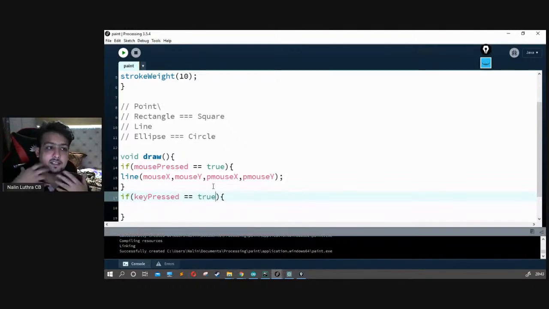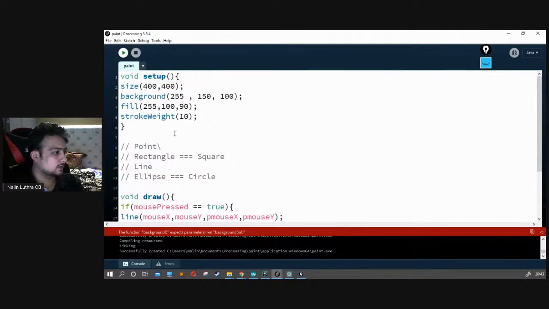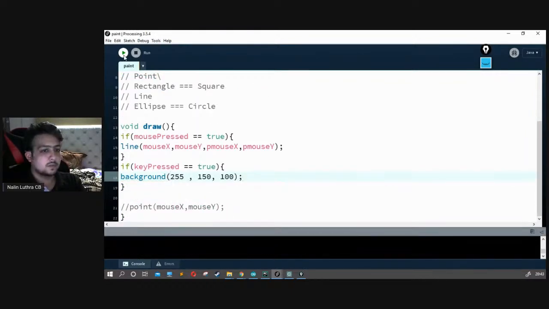If I press a key, then the key pressed variable becomes true automatically. So if key pressed is true, we say background. We'll just copy this from here and paste it.